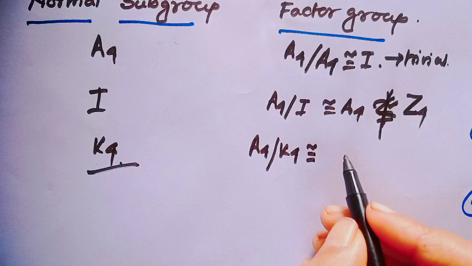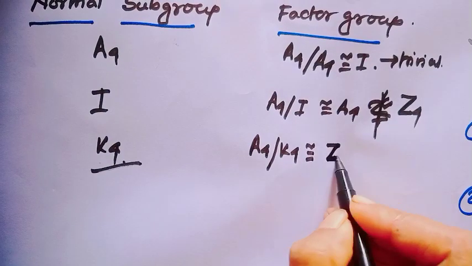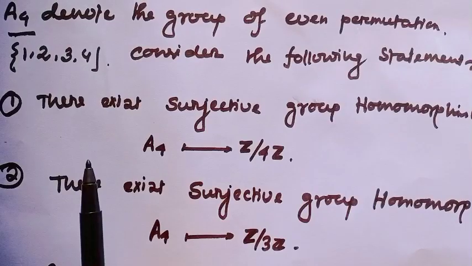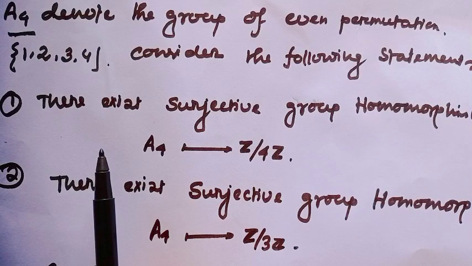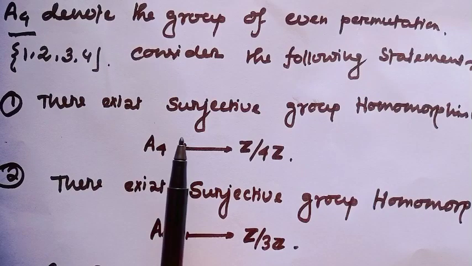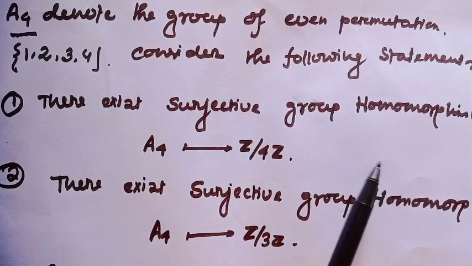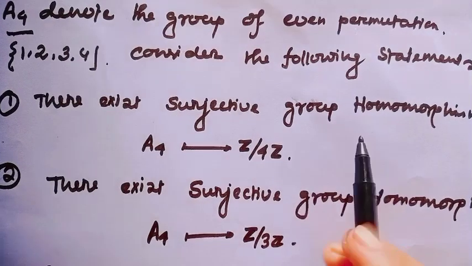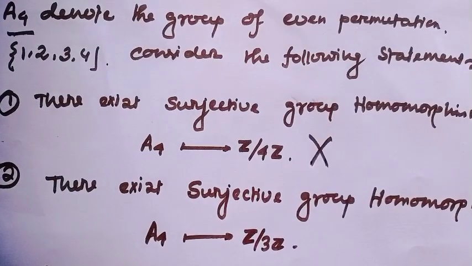This is Z3. So we can tell this is isomorphic to Z modulo 3Z. Let's see our question. The first option indicates there exists a surjective group homomorphism from A4 to Z modulo 4Z. This is the wrong option.